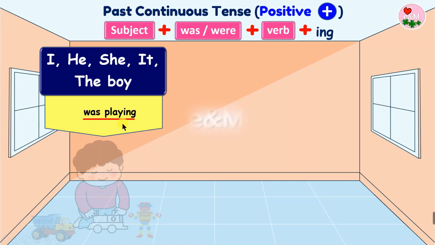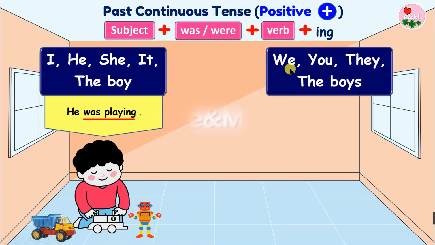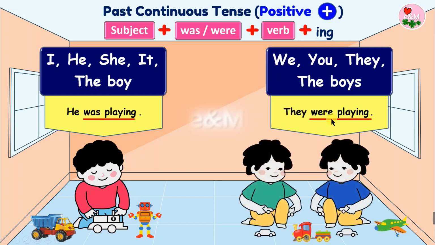For example, he was playing. For the plural subject, we, you, they, or the boys, we have to change the verb to be, so we say were playing. For example, they were playing.